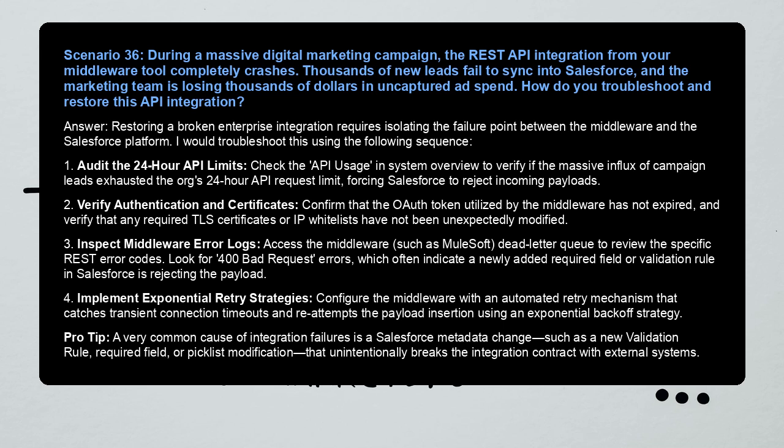Configure the middleware with an automated retry mechanism that catches transient connection timeouts and attempts the payload insertion using an exponential backoff strategy. Pro tip: a very common cause of integration failures is a Salesforce metadata change, such as a new validation rule, required field, or picklist modification, that unintentionally breaks the integration contract with external systems.